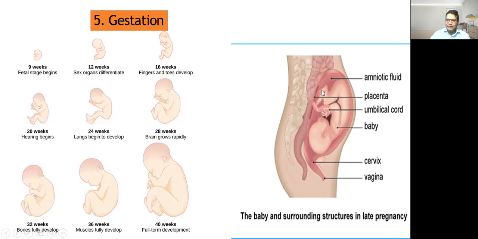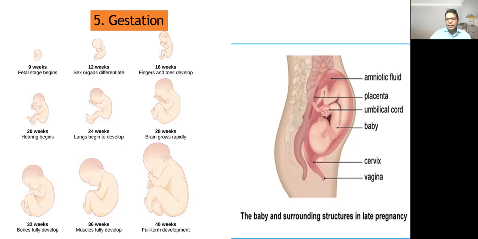There is one cavity that is filled by a fluid called amniotic fluid, and the developing baby gets nourishment by a structure called placenta. This placenta is an intermediate, temporary organ, which connects the maternal and fetal blood vessels together.